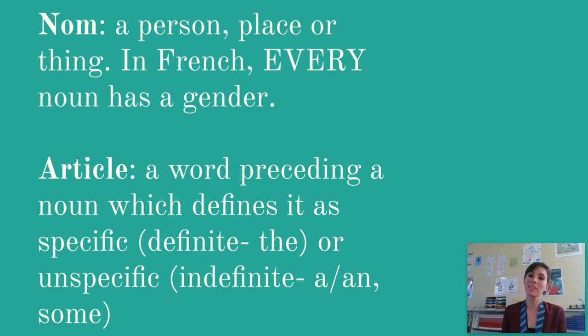That kind of depends. Sometimes it can be based on the natural gender of something, like an animal or a person, but sometimes it's a little bit arbitrary. So you might have to look it up in the dictionary, and we'll talk about that. An article is a word that precedes a noun, which defines it as specific, which means definite or the, or unspecific, which is an indefinite, which means a or an or some.